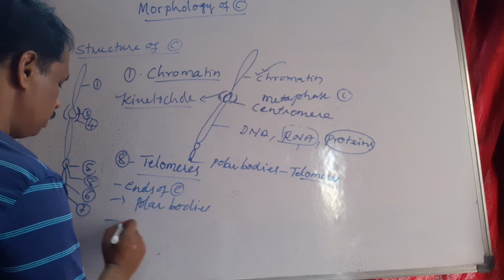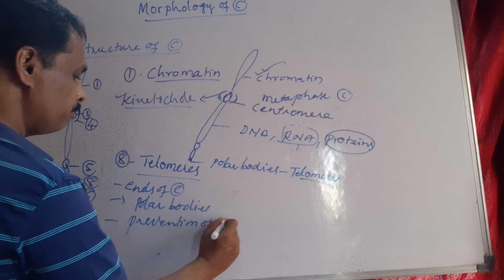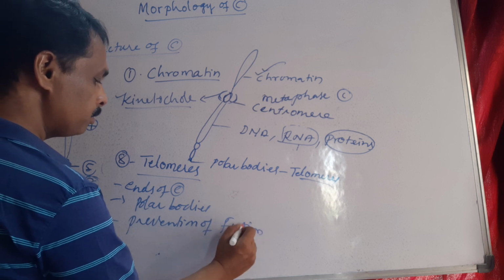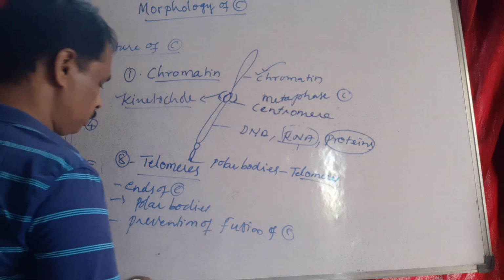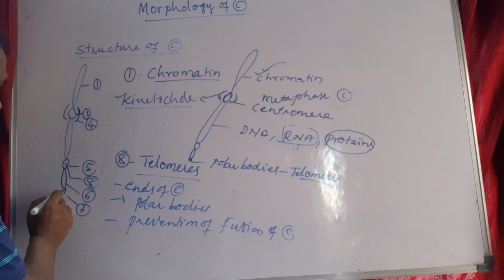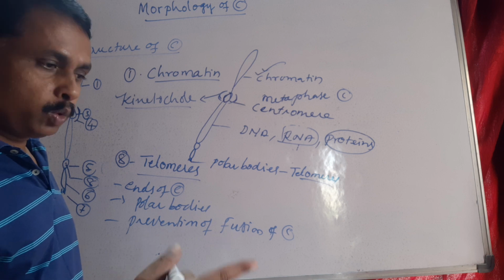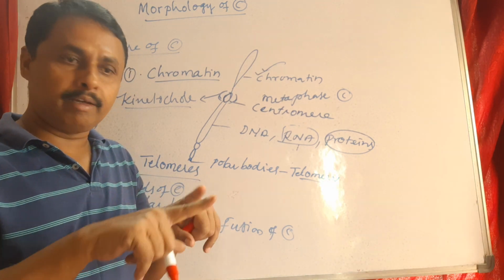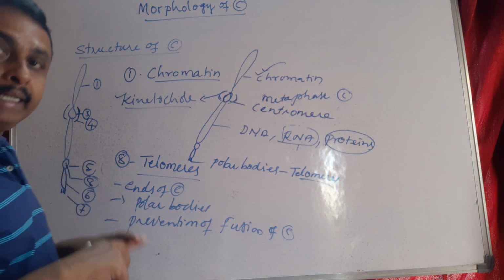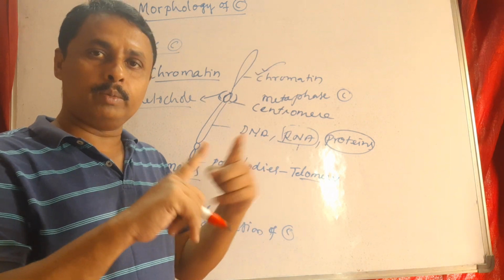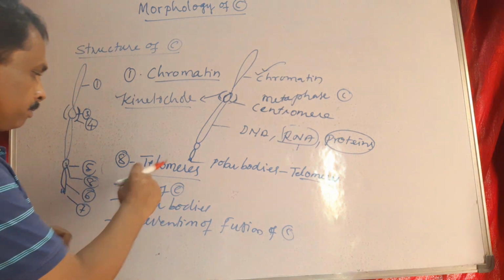These polar bodies are involved in preventing the fusion of two adjacent chromosomes. Because of these polar bodies, two adjacent chromosomes do not overlap and will not be fused. Suppose the telomeres are absent at the ends, what happens? The two adjacent chromosomes will overlap and form a bundle. But that bundle will not form due to the presence of telomeres.